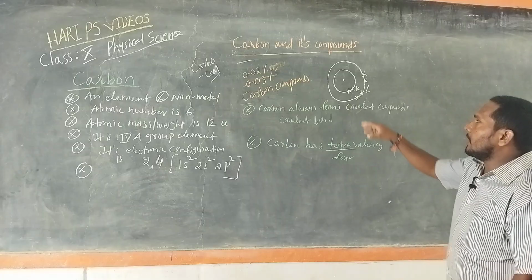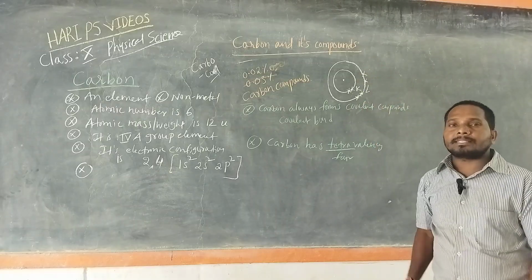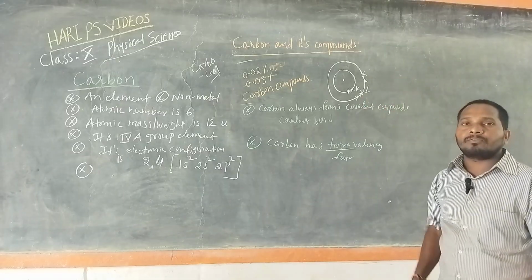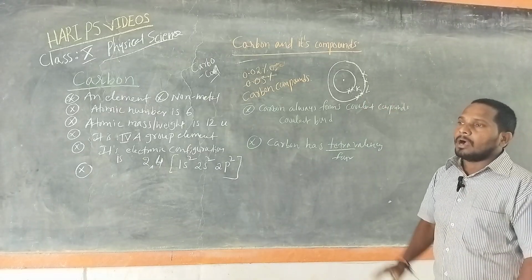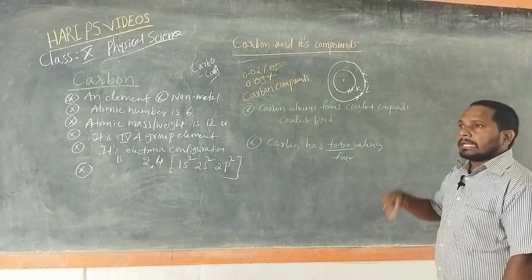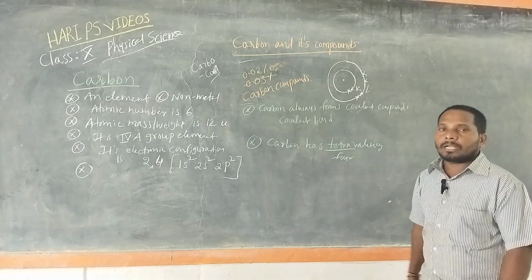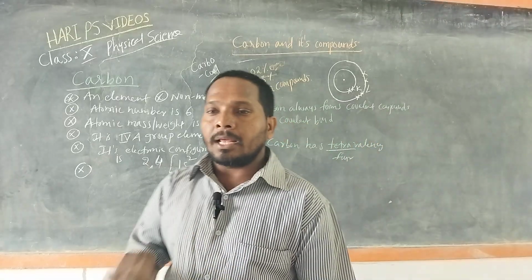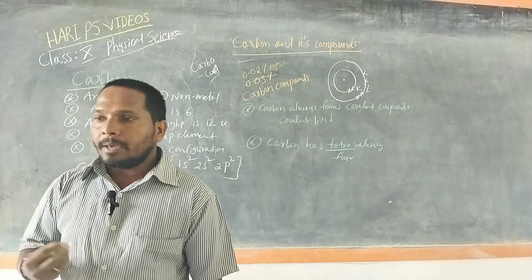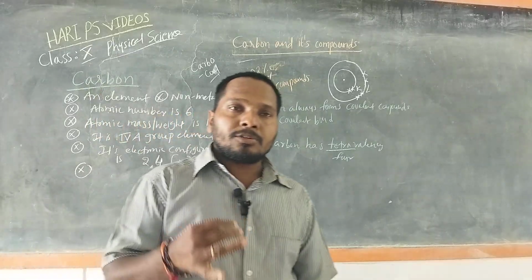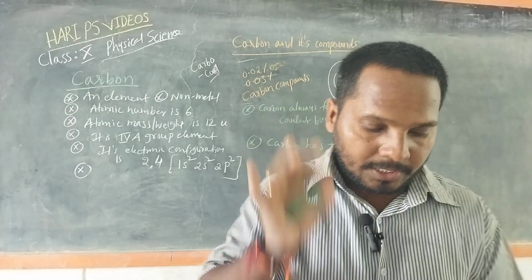So carbon has 4 valence electrons. So it must combine with 4 other atoms or the same atoms, right? The combining capacity of an element with the other element is also called the valency.